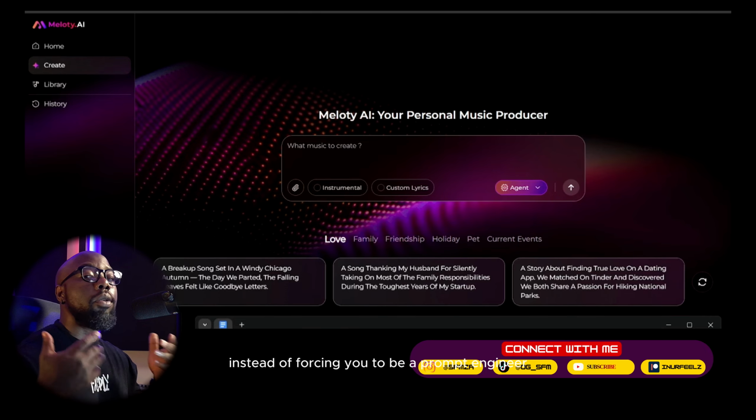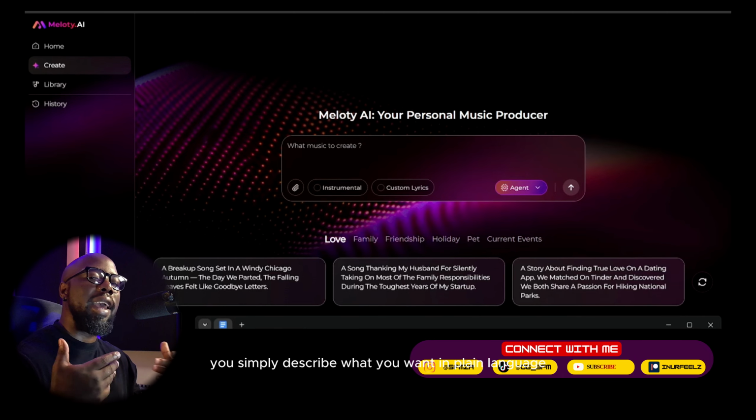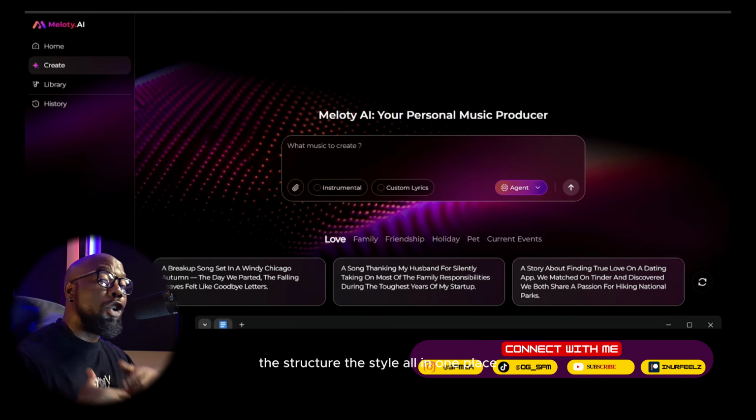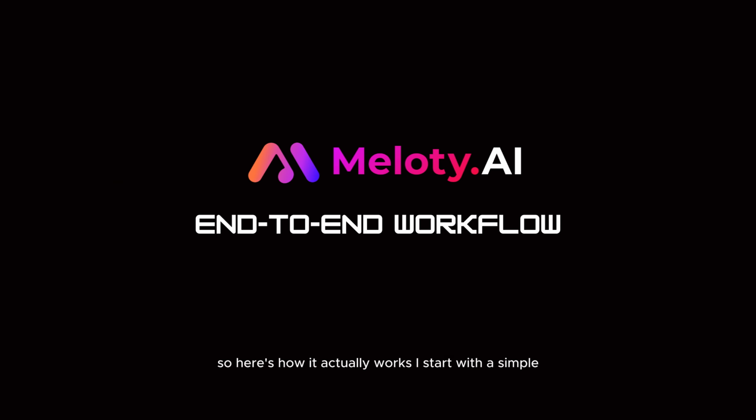Instead of forcing you to be a prompt engineer, it works like an agent. You simply describe what you want in plain language and the system will figure out the rest. From your lyrics, the structure, the style, all in one place. No tab hopping and certainly no Frankenstein workflow. So here's how it actually works.